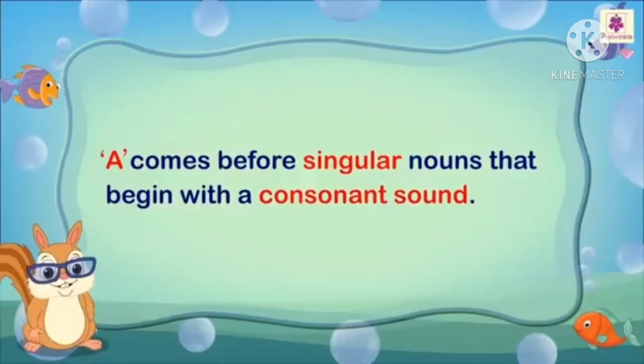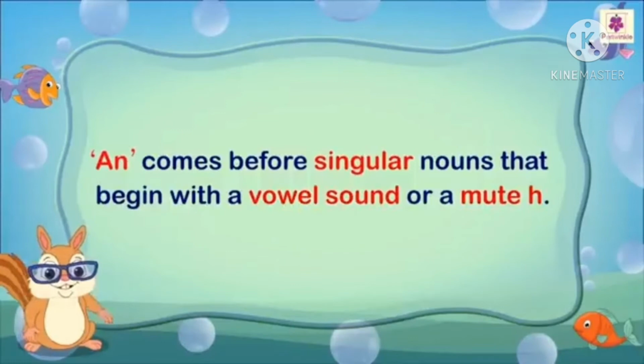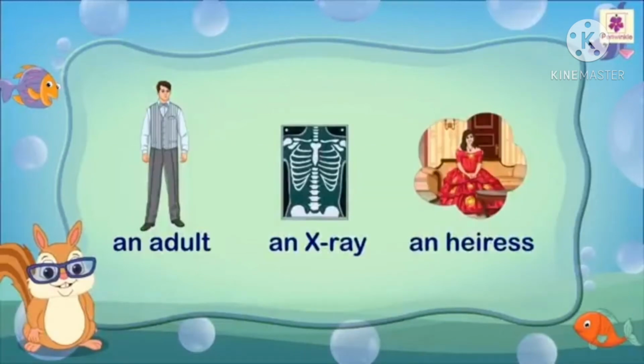A comes before singular nouns that begin with a consonant sound. For example, a rat, a unit, a xylophone. An comes before a singular noun that begins with a vowel sound or a mute h. For example, an adult, an X-ray, an Aries.